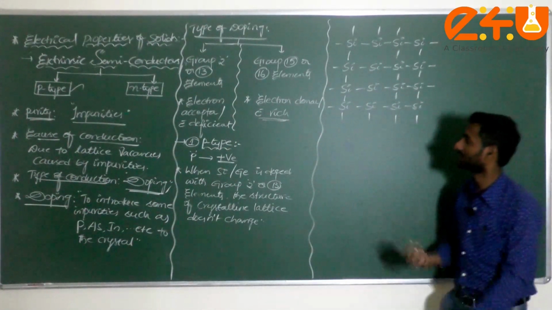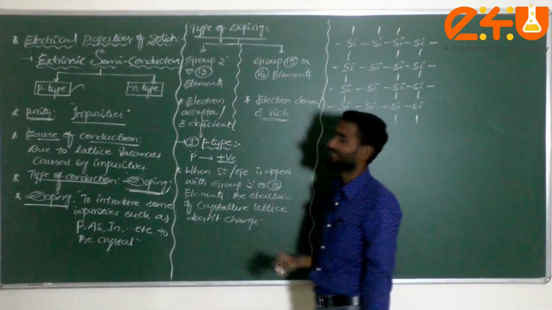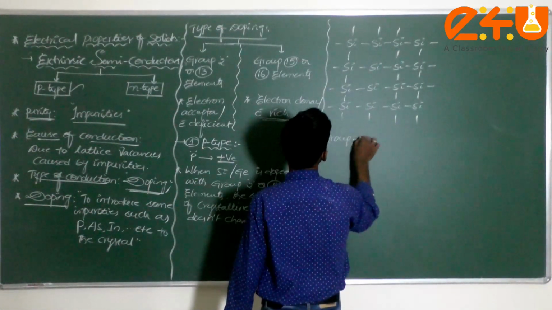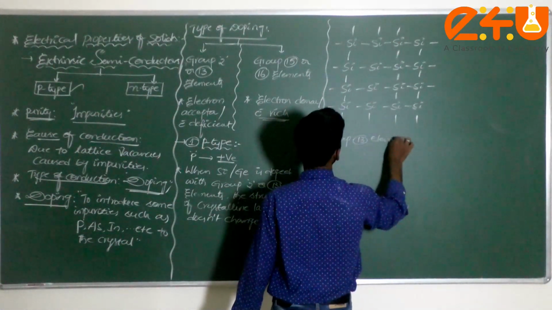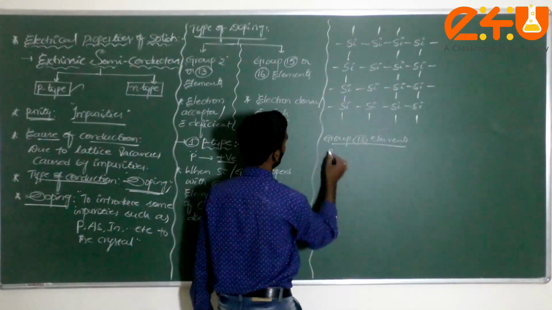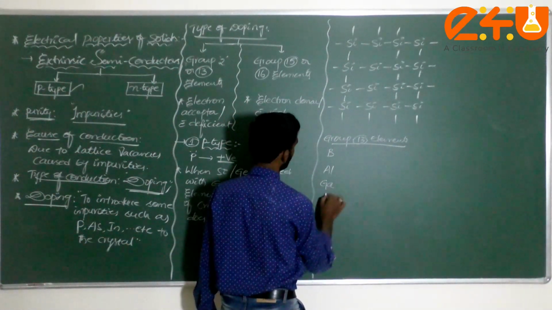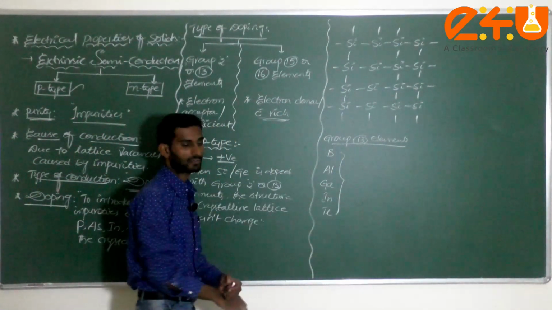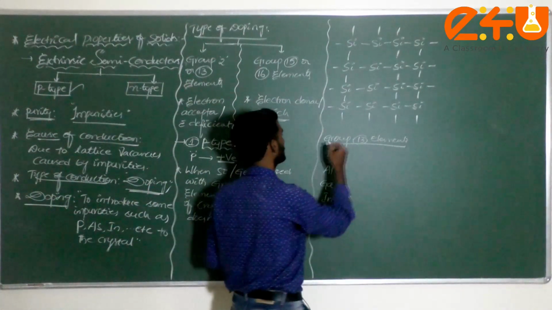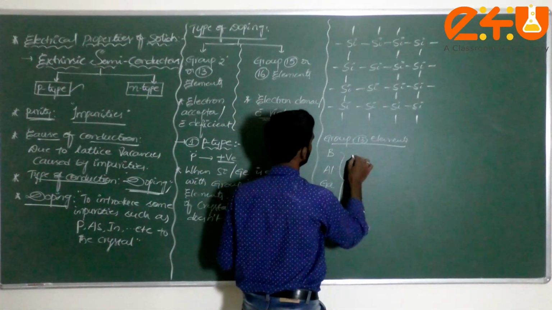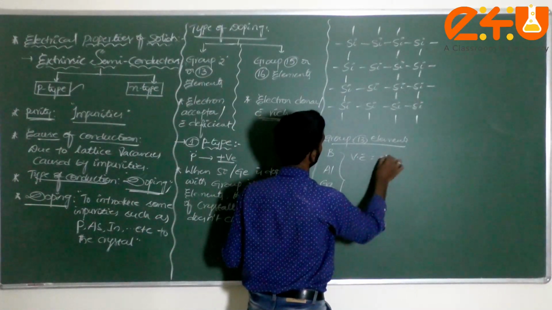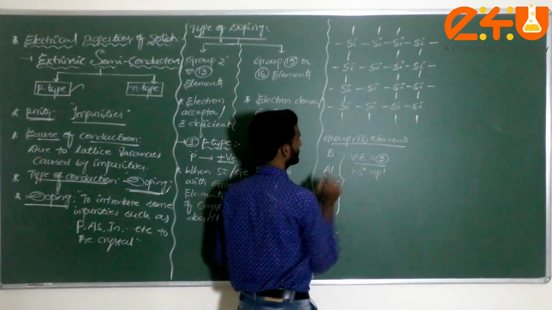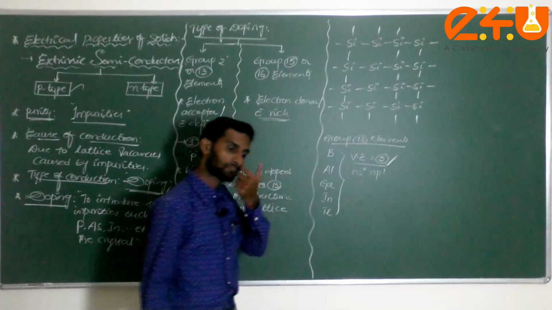Then what I am going to introduce now are group 13 elements. What are the group 13 elements? Boron, aluminium, gallium, indium, and the next one, thallium. These come under group 13 elements. How many valence electrons do group 13 elements have? The number of valence electrons is 3, following the ns2 np1 configuration, 2 plus 1, so the total number of valence electrons is 3.